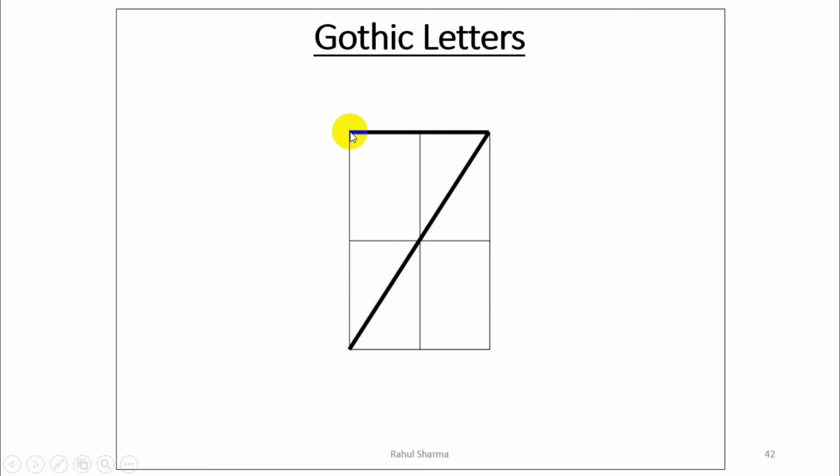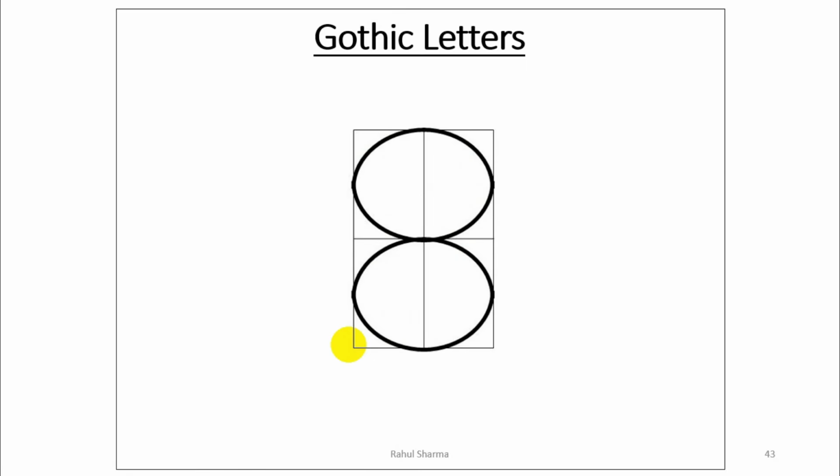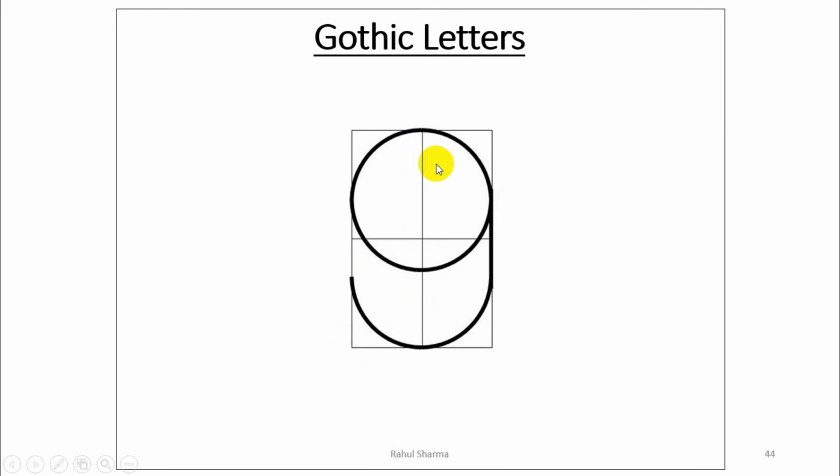Now this is the shape of letter 7, just 2 straight lines, but it should join from the upper right corner to the lower left corner. Now this is the letter 8, having 2 equal circles, and it should have a line contact at the mid. Now this is the 9 letter, and it is just a reverse of 6, but it should have a curve below the mid.